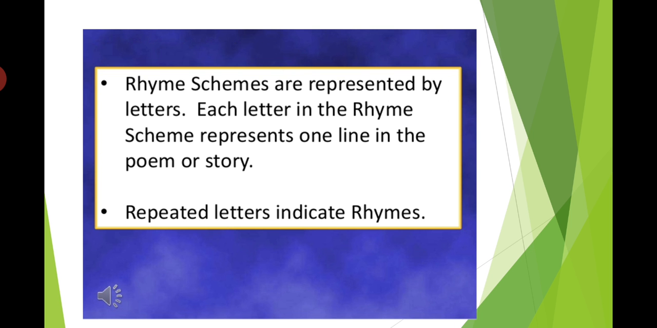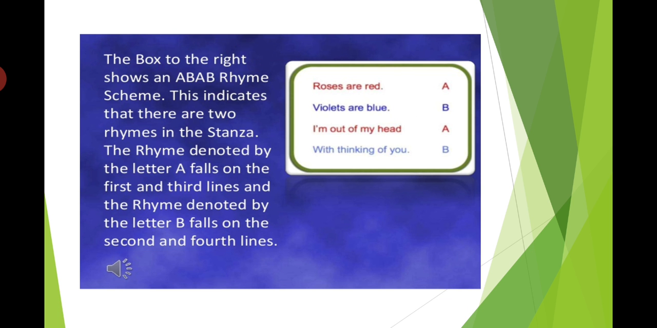Rhyme schemes are represented by letters. Each letter in the rhyme scheme represents one line in the poem or a story. Repeated letters indicate rhymes. Like we say star, are: star is A, are is A. We represent rhyme scheme with letters. Let us see an example.